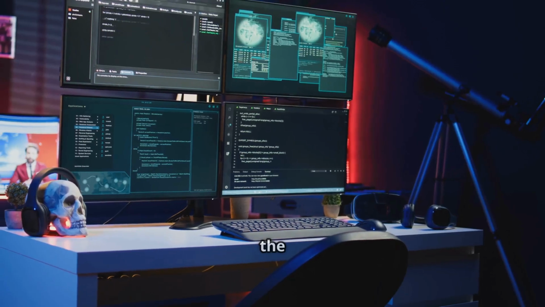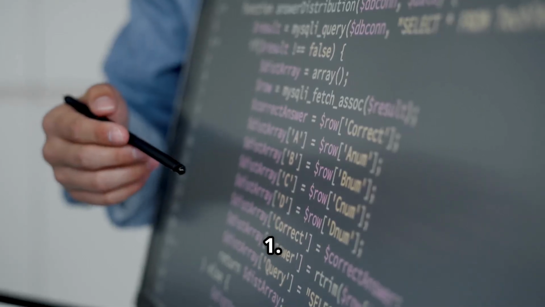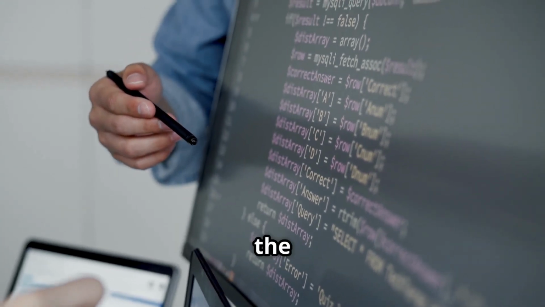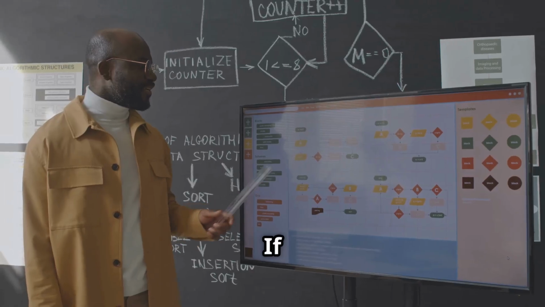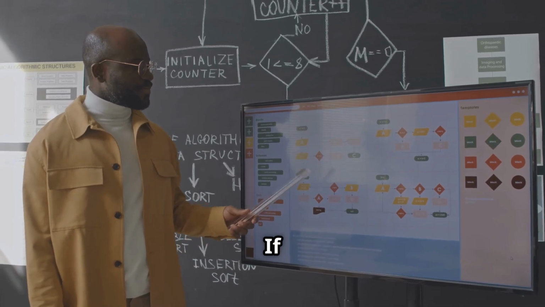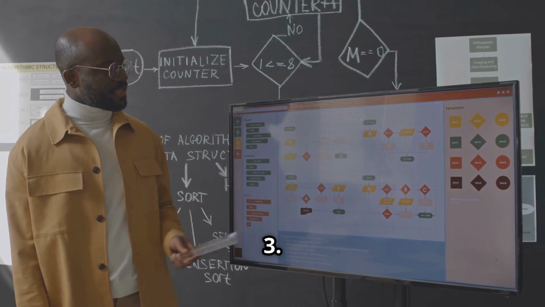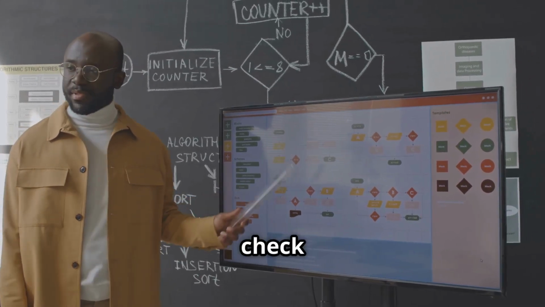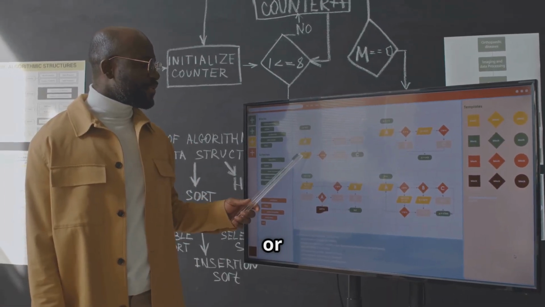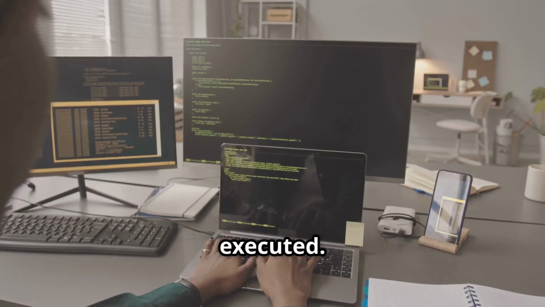1. The if statement starts the block and evaluates the condition specified after it. If condition 1 is true, the code indented under the if statement is executed, and the rest of the block is skipped. If condition 1 is false, the elif statement, short for else if, is evaluated. 2. If the elif condition is true, its corresponding code block is executed. 3. You can have multiple elif statements to check for various conditions. 4. Finally, if none of the if or elif conditions are true, the code under the else statement, if present, is executed.